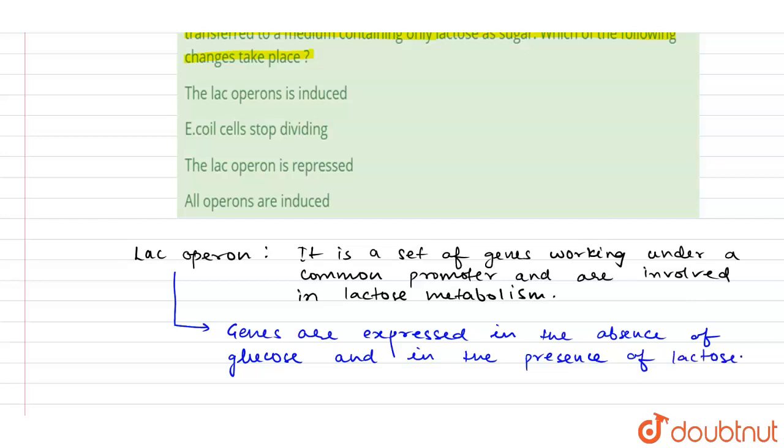Because E. coli cells, if glucose is available, tend to consume glucose more and keep the lac operon turned off, because glucose is their preferred food, not lactose.